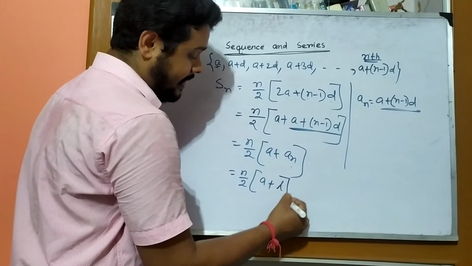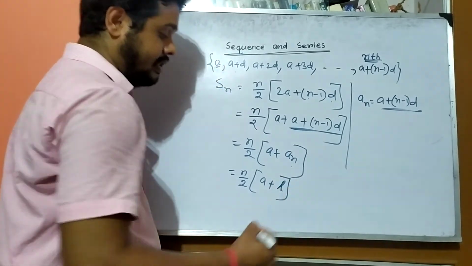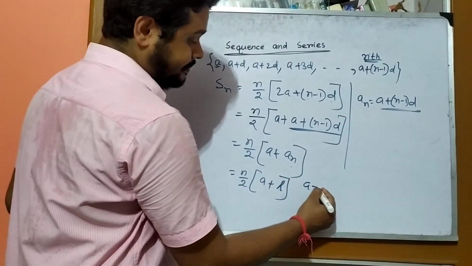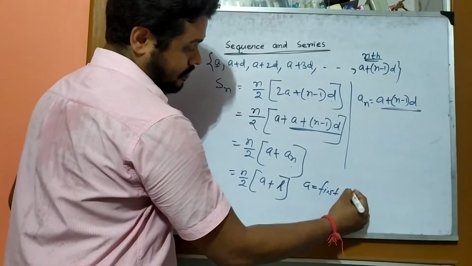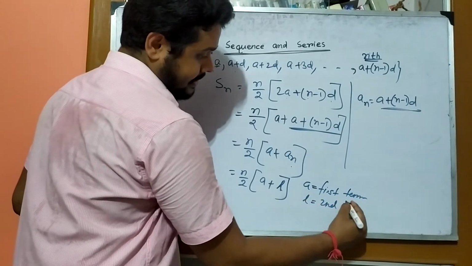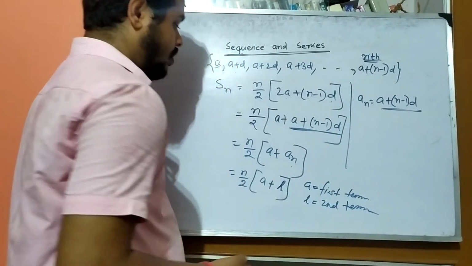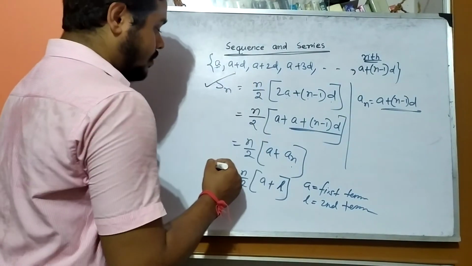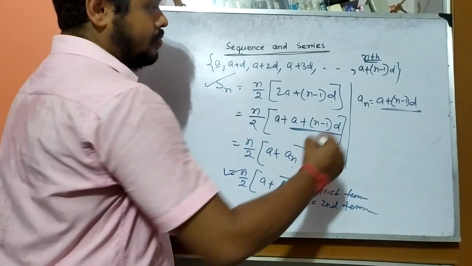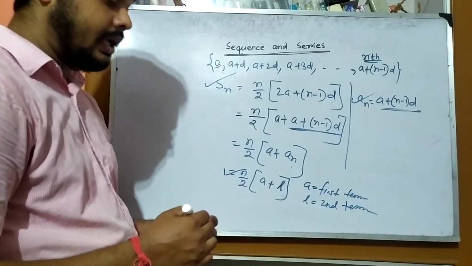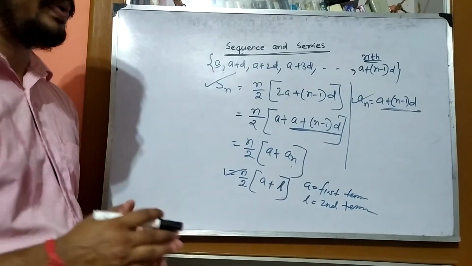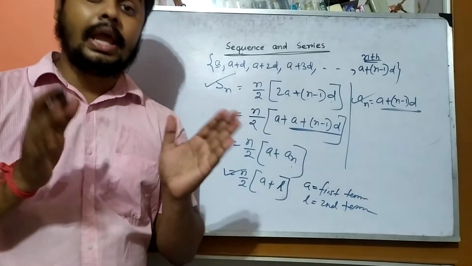So we may express this in this way also: n by 2 into (a plus an), where a is the first term and an is the last term. All these formulas we have to use to find out the sum or series value of a sequence when it is in AP.